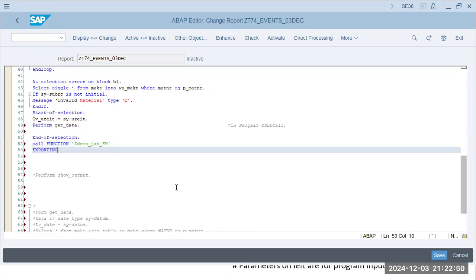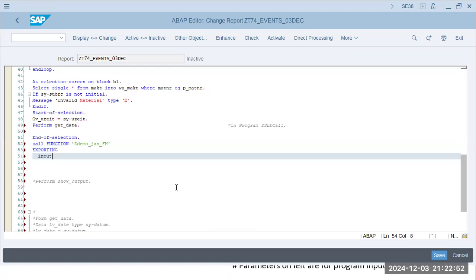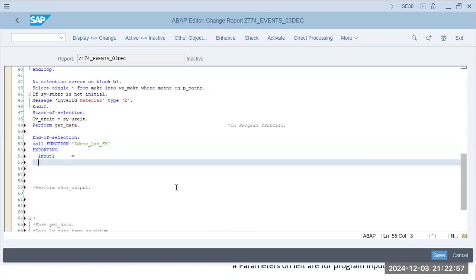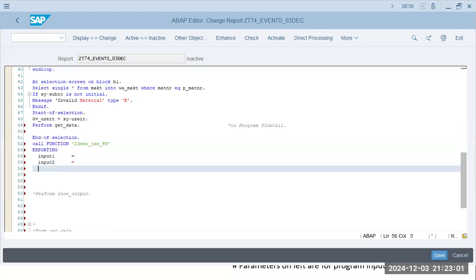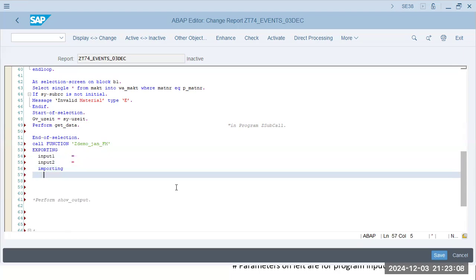Exporting input 1, input 2, importing result.